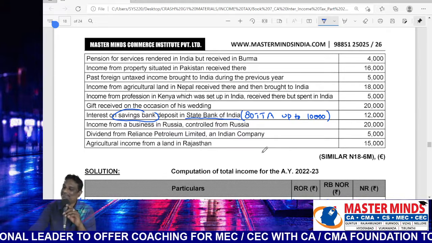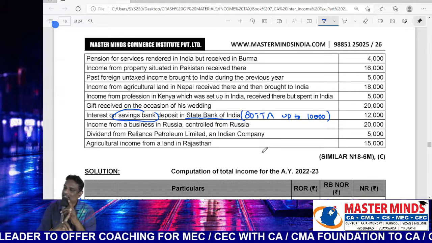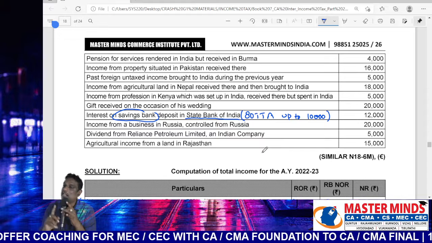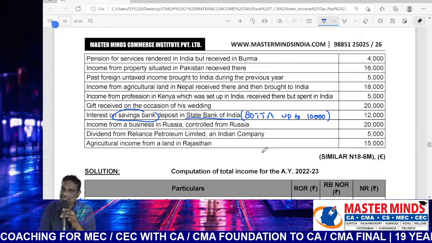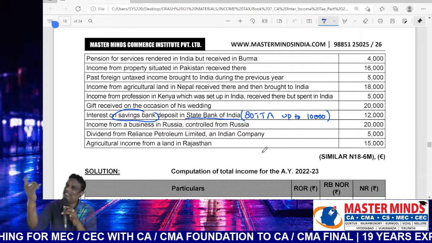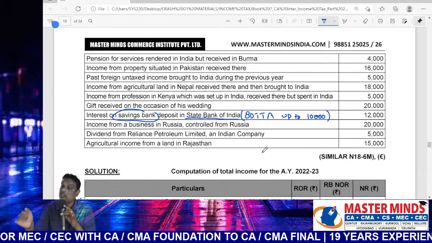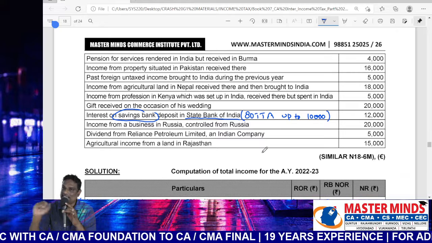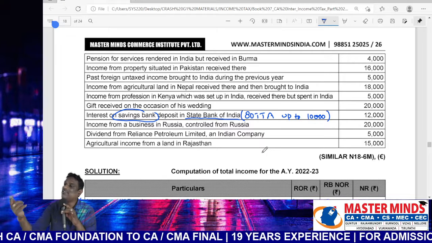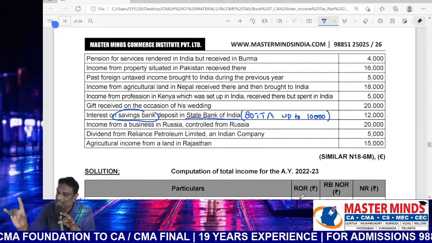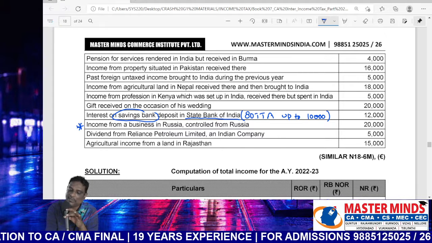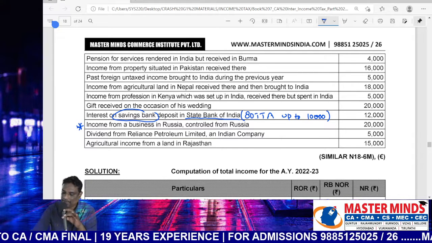Income from business in Russia, controlled from Russia. Earnings located outside India because the business was located outside India. Receipt also located outside India. The control also located outside India. If control were located in India, then it would be taxable in two cases. But here the control is also located outside India. Therefore, taxable in only the first case.